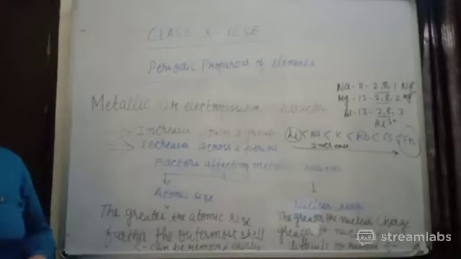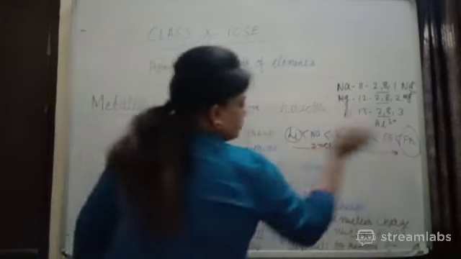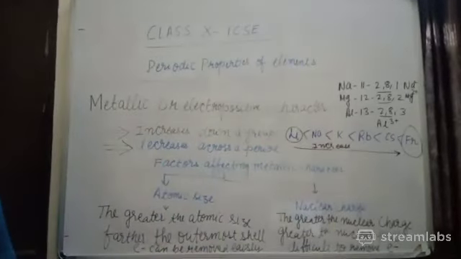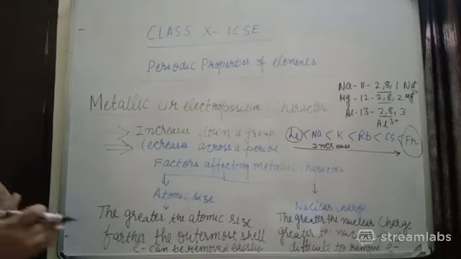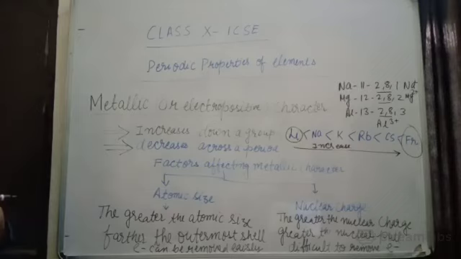So which element has a large atomic size? Francium. So francium can lose an electron more easily because the nucleus is very far from the outermost shell. Understood? Is it clear to everyone?